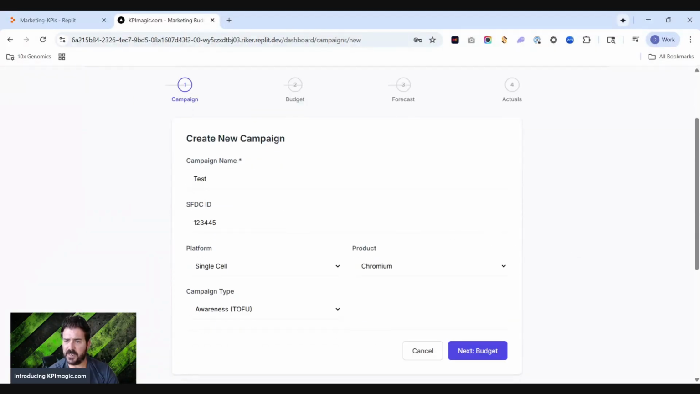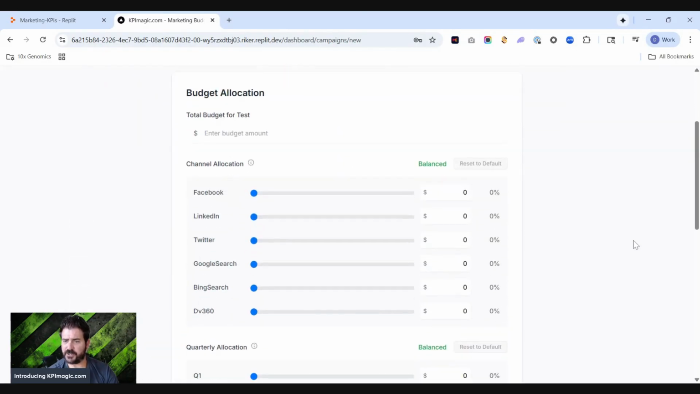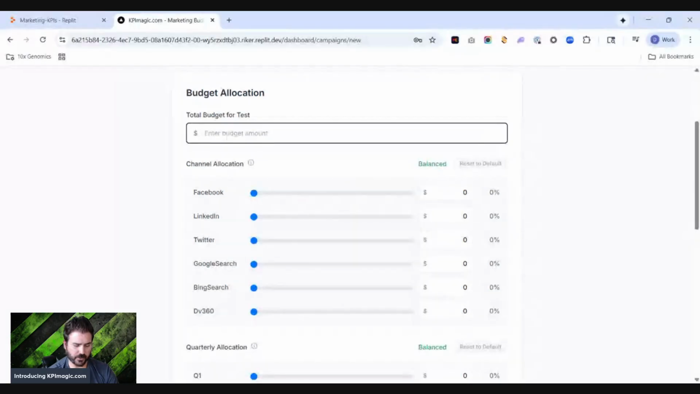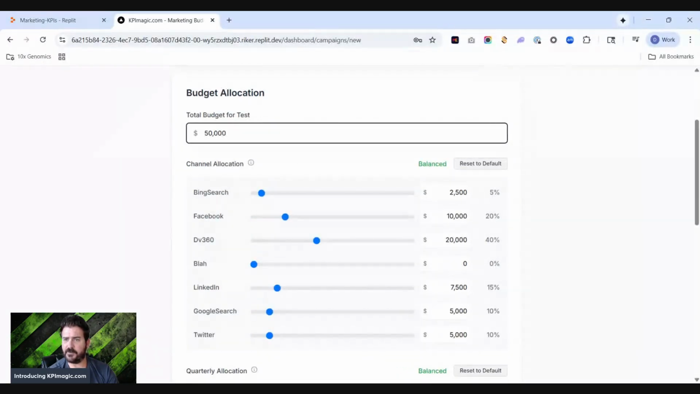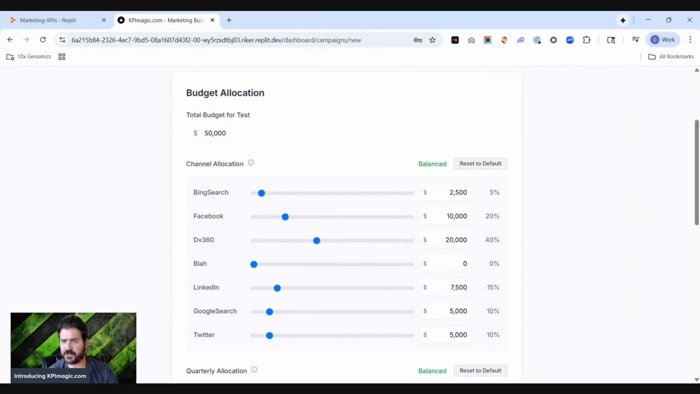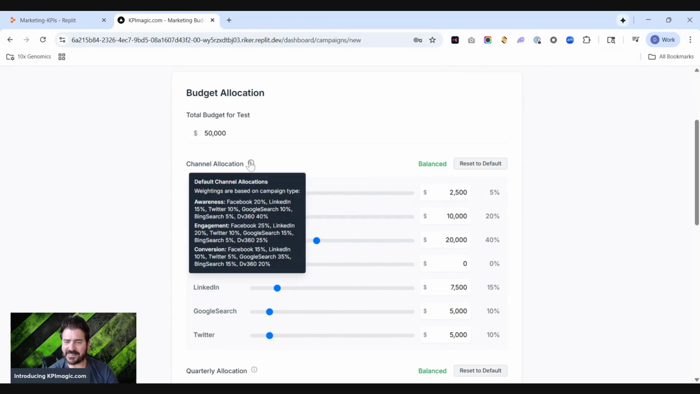So you set your campaign criteria, sort of just kick it off. Then you click next to go to the budget screen. And in the budget screen, you put in your total amount of budget. So let's just say we have $50,000 for our budget. It pre-allocates that $50,000 based on a channel allocation that you have set in your admin panel, right? There's a place you can actually set what your allocation should be based on the type of campaign you select.